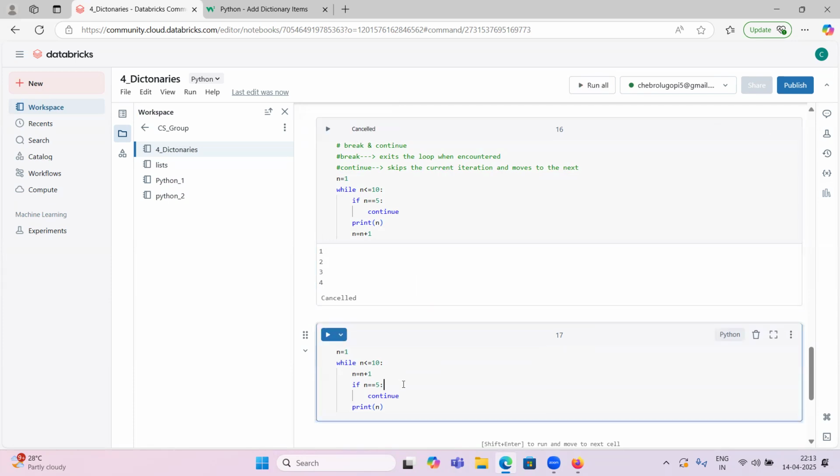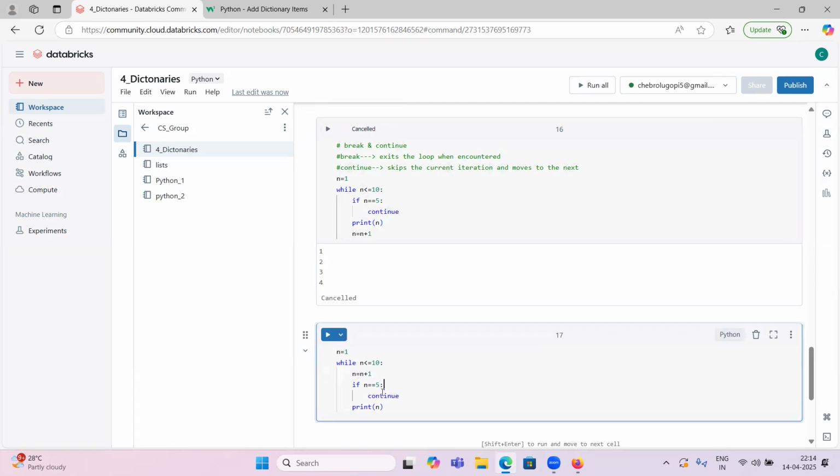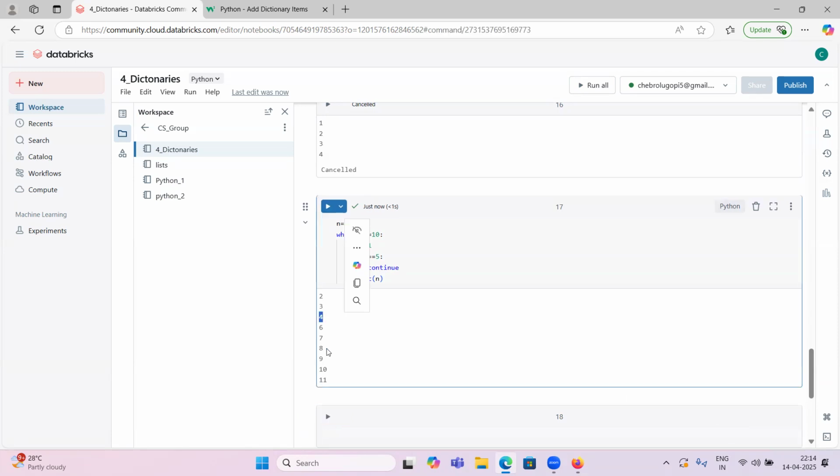Same code, but the only change is that I moved n equal to n plus 1 to here. Now whenever n equal to 5, it has to skip that one. So 1, 2, 3, 4 have to print, and 5 satisfies the condition, so it will skip, and 6, 7, 8, 9, 10 it has to print. Let's see. Yes, 2, 3, 4, and 5 is not there. 6, 7, 8, 9, 10, 11 is there.